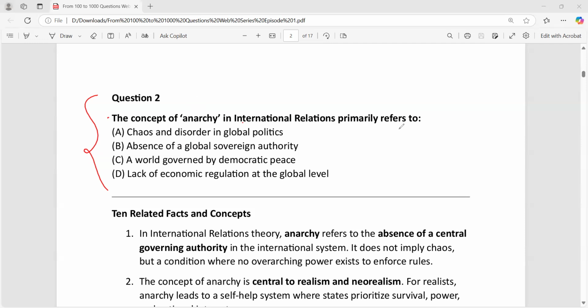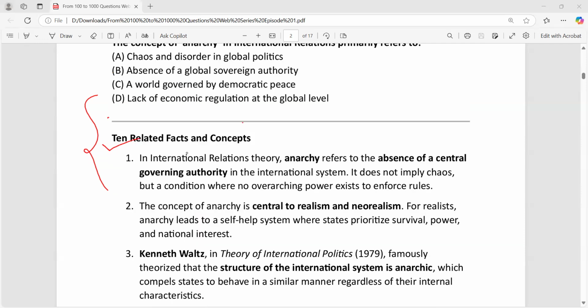So this is the absence of a global sovereign authority. There is no global sovereign-like authority which could control the action of all the states. That's the important point. So the same thing has been written over here. There is no central authority. That is the meaning of anarchy in the international system. So anarchy is the central concept to realism and neorealism.